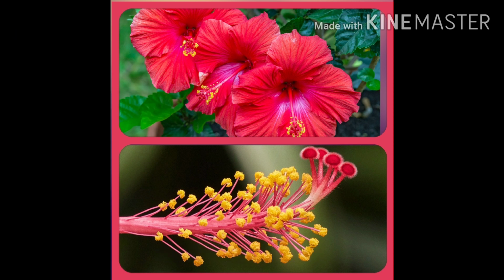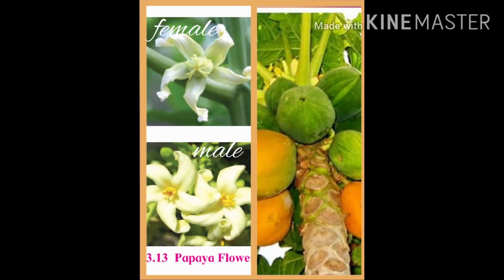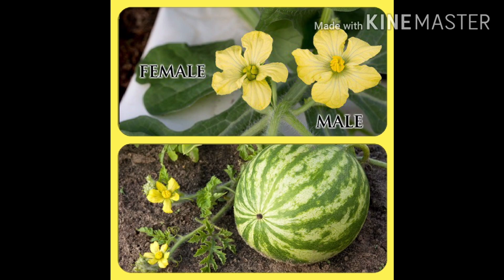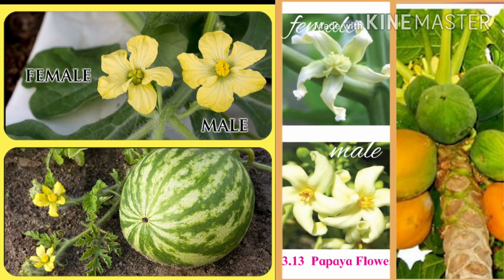But a flower is called unisexual if the androecium and gynoecium are present on different flowers of the plant, like watermelon and papaya. You can find the difference in the structure of the flower if you look closely here. Such plants have unisexual flowers.